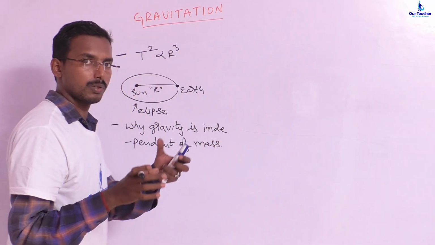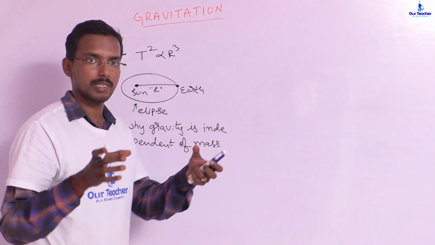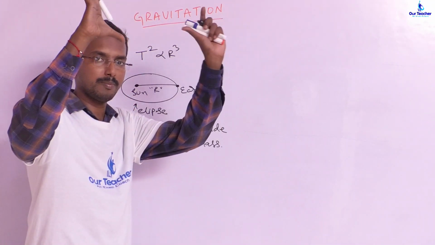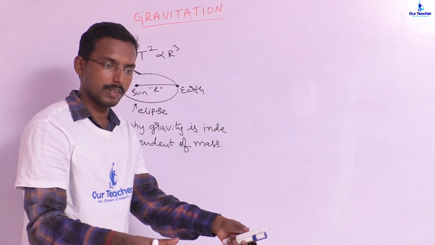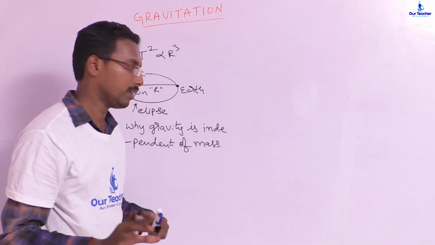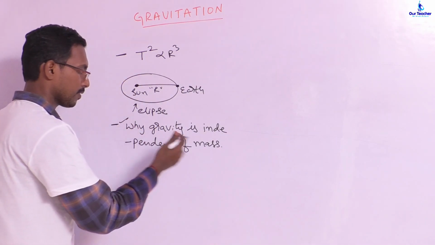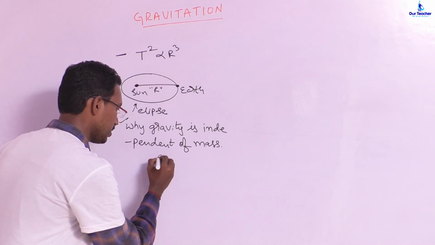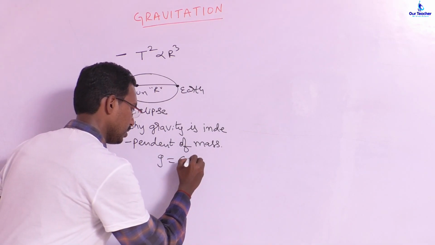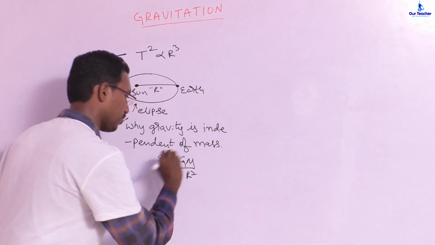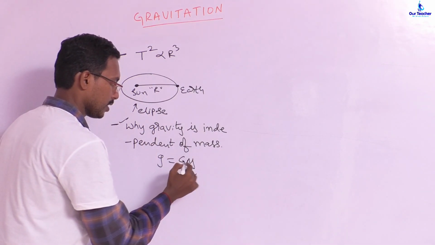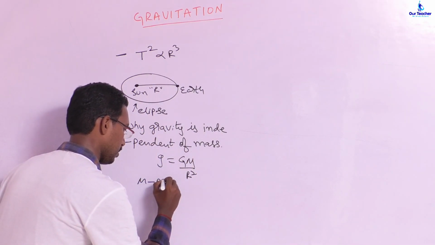Which means that if you take two different bodies having different masses and leave them from the same place, they will reach the earth at the same time. Why is it happening? This formula will reveal the secret. It's simply g is equal to capital G M by r square. This is the formula. So capital M is known as the mass of the planet